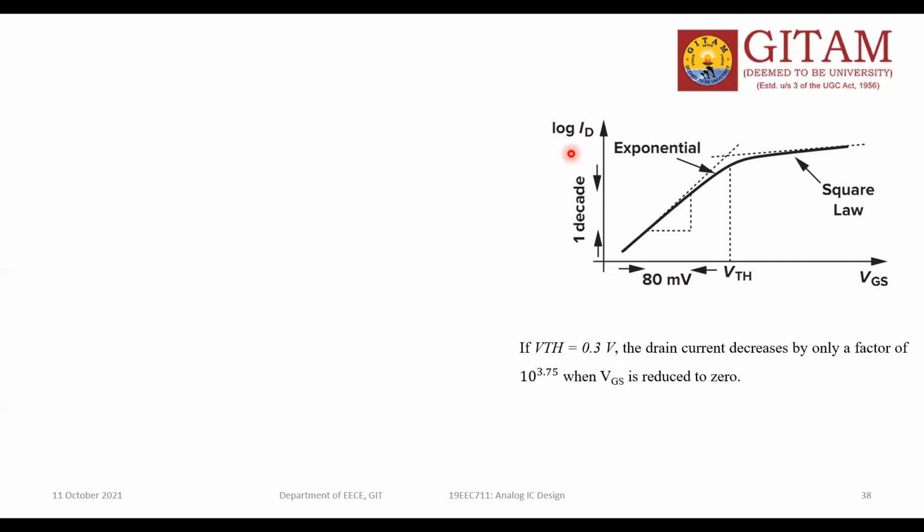And one more thing, how can you define this? From my point of view, if you want to find this value, it is 10 power 0.3 by 0.3 by. So what is this value? The slope value is 80 millivolts. So 0.3 by 80 milli is equal to this value.